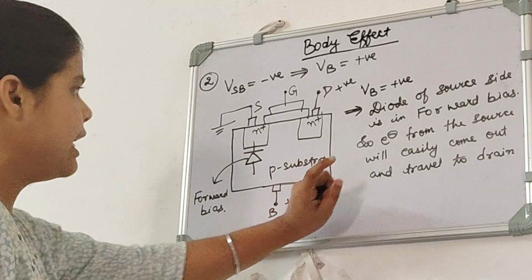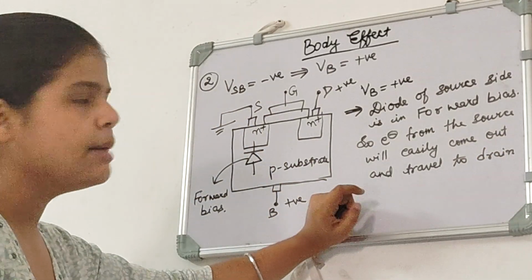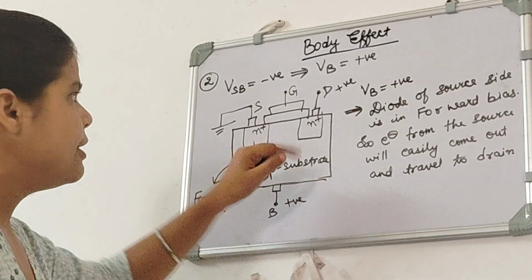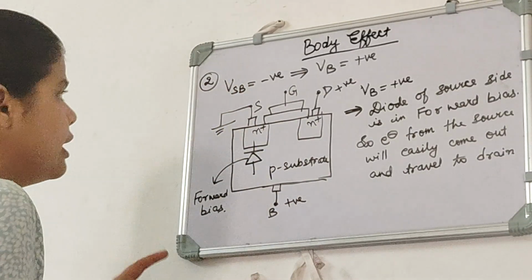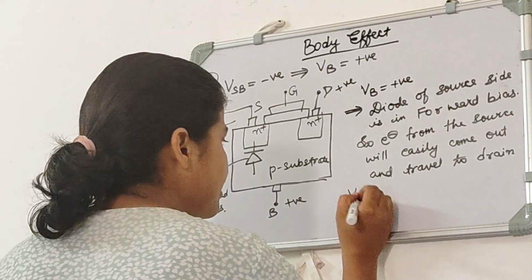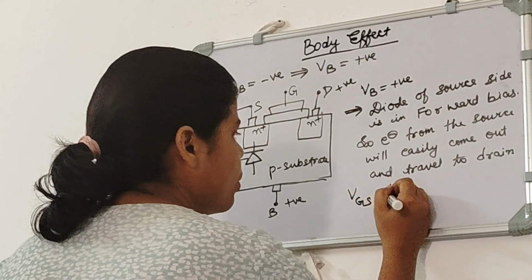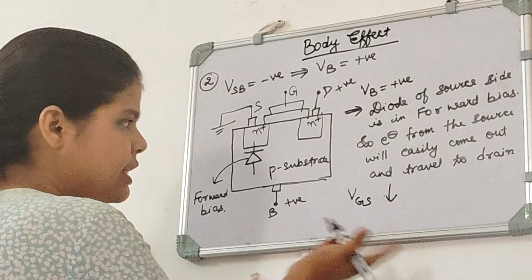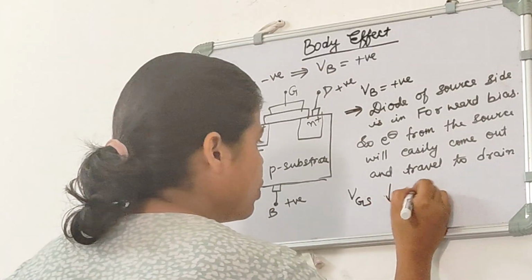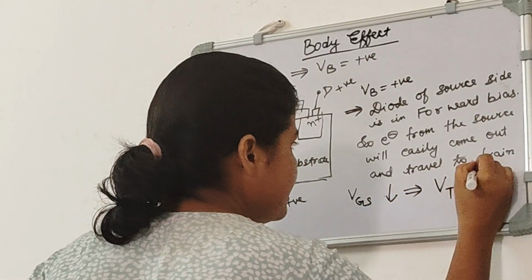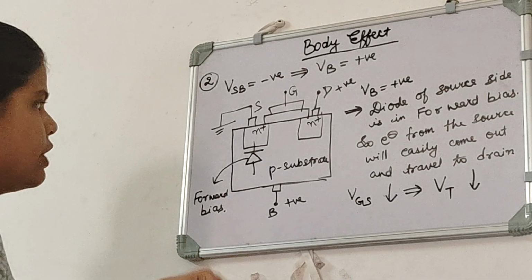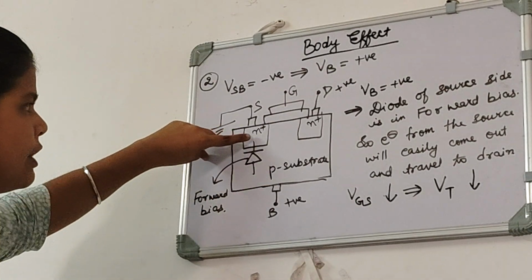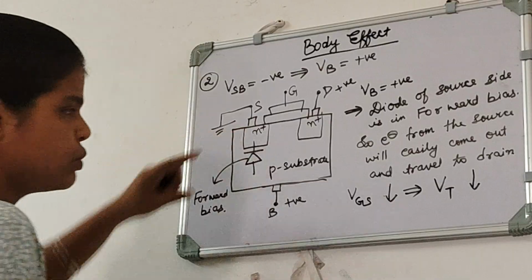And if we are saying that electrons from the source will easily come out, what does that mean? That means that we don't need to apply more VGS. Here our VGS will be low, and if VGS is getting decreased, that means what? Our VT is getting decreased. Threshold voltage, we need less threshold voltage for getting our electrons out of the source.